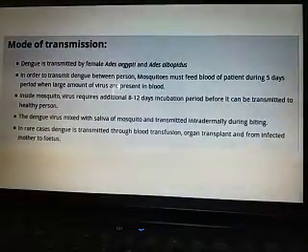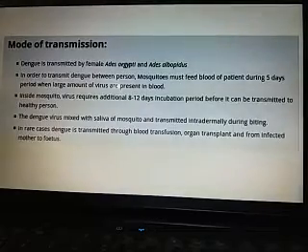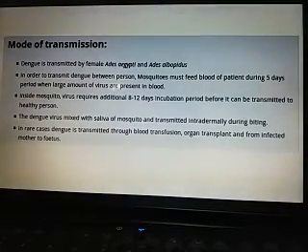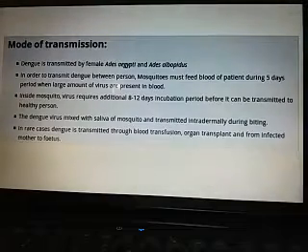Mode of transmission: in most cases it occurs through the female Aedes aegypti or Aedes albopictus. In order to transmit the dengue between persons, the mosquito must feed on the blood of patients during a 5-day period.